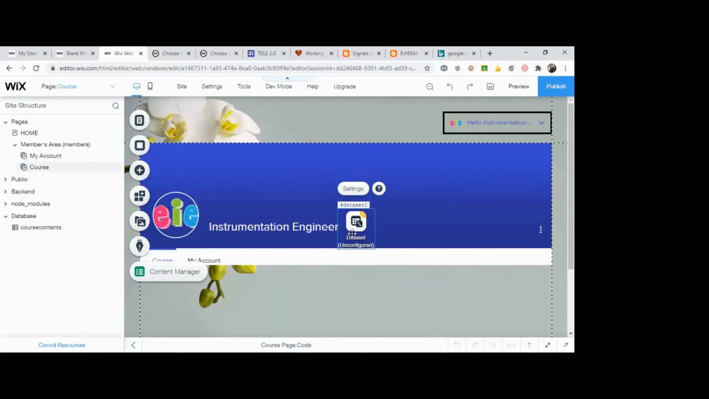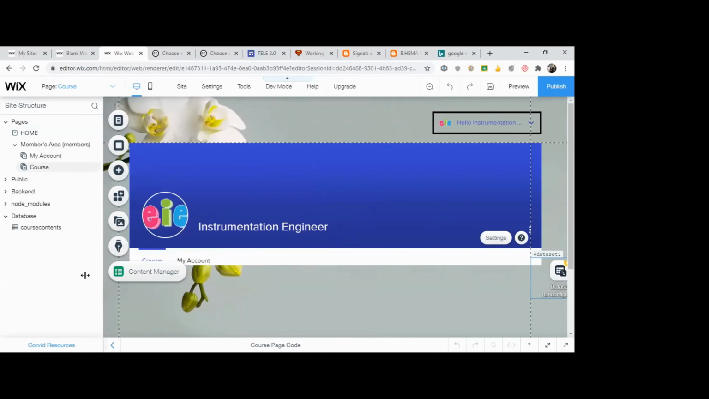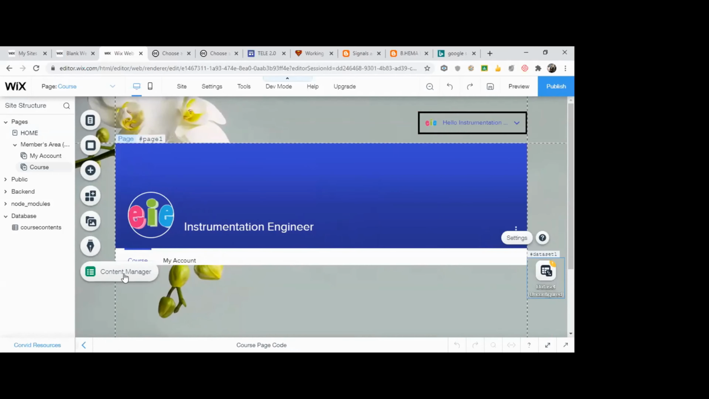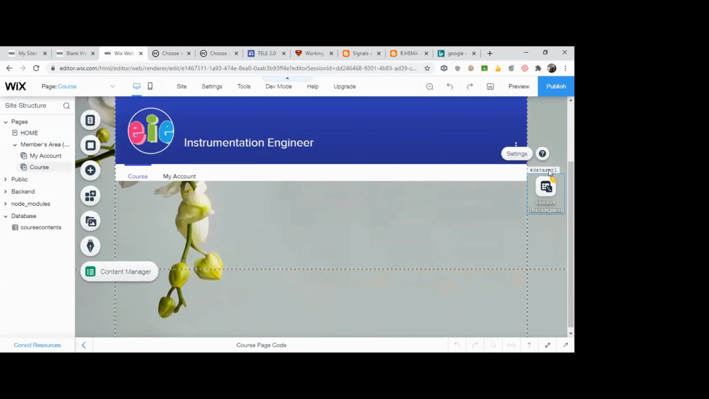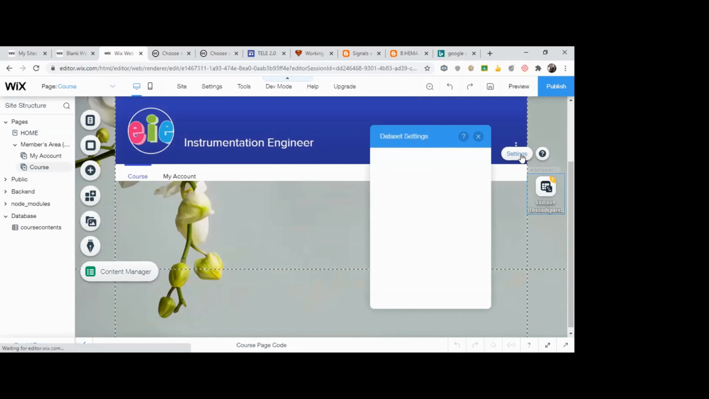Okay, so this is a data set. I'm just going to drag it and take it outside the view. I can just modify this part. See this one, this is the view actually. I'm keeping this data set outside. Okay, I have created a data set. I'll just go to the settings of this one.